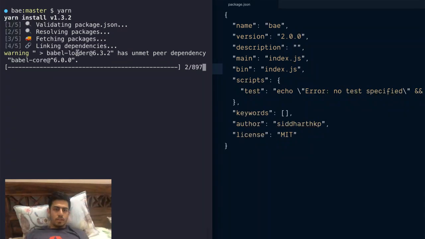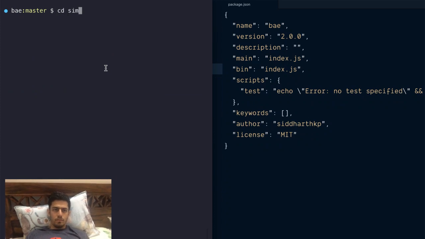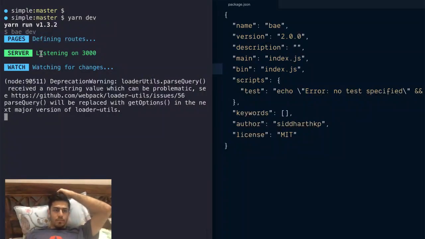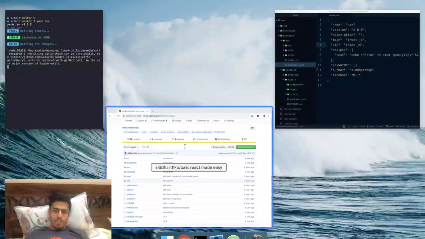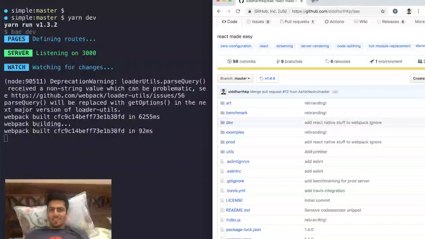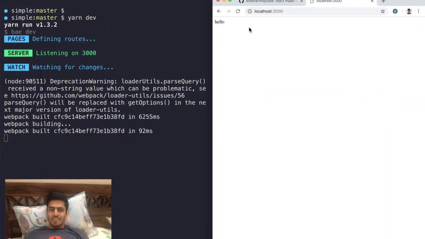Resolving packages, fetching packages. Okay, this is a clean install. Now I can go to packages, example, simple, run yarn dev again, yarn dev. Oh, awesome. Now there's no error. It started doing something. Oh, cool. It's listening on port. It actually still works. I don't know why I'm surprised, because code doesn't really break on its own. Oh, we see hello world. Awesome. So I guess this works.